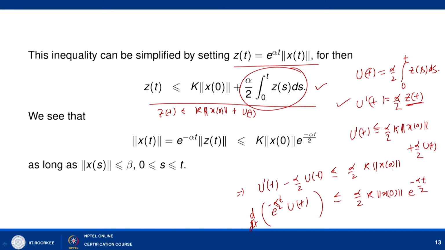So, what we have done, we multiply by e to power minus alpha t by 2, then this left hand side is reduced to d by dt of e to power minus alpha t by 2 u(t), and the right hand side we have written alpha by 2 k times norm of x0 e to power minus alpha t by 2 here. Now, we are solving this, and this we can solve as follows.